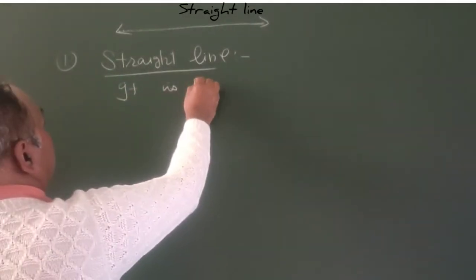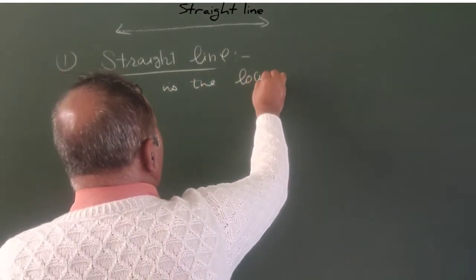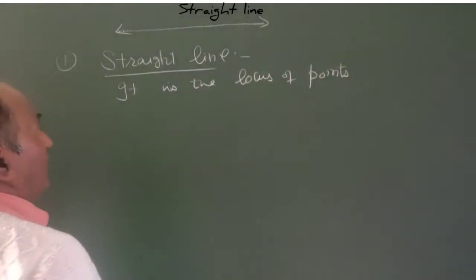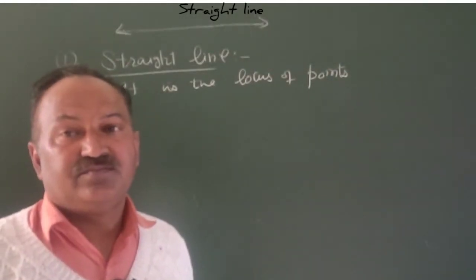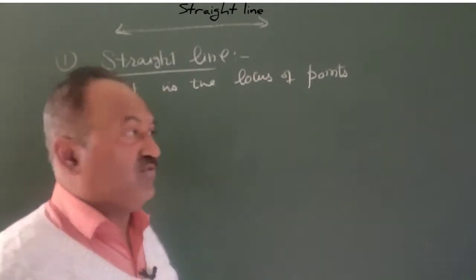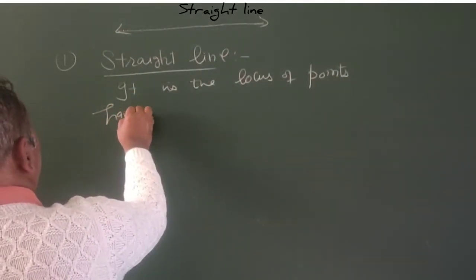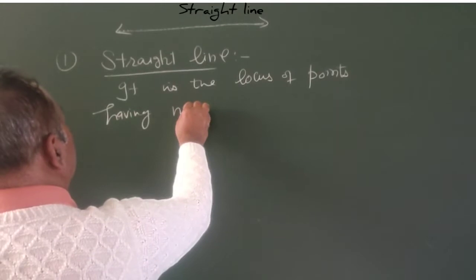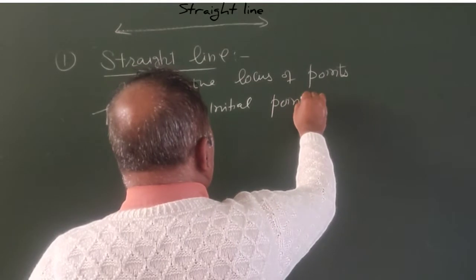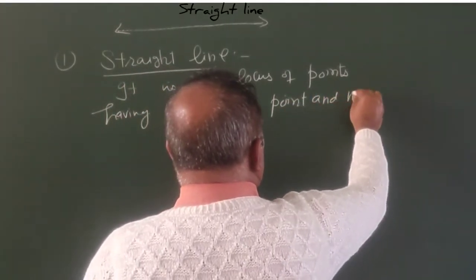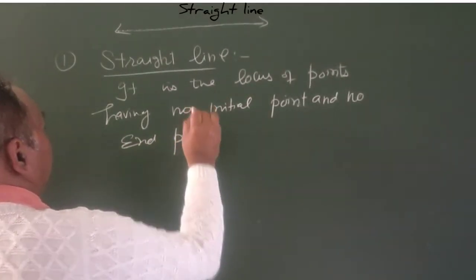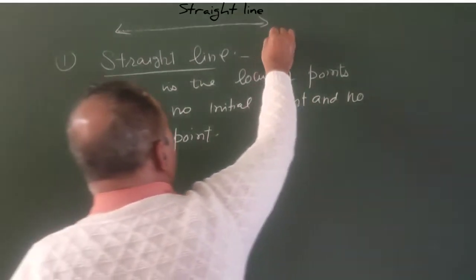It is the locus of points having no initial point and no end point. And this is straight line.